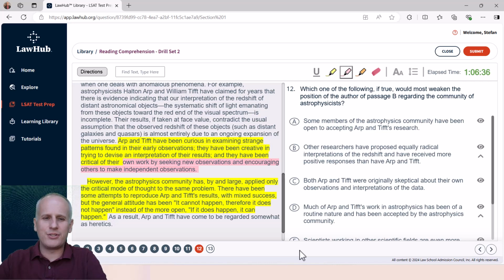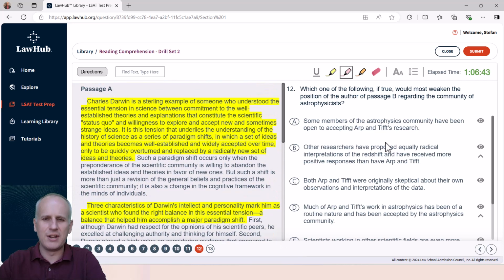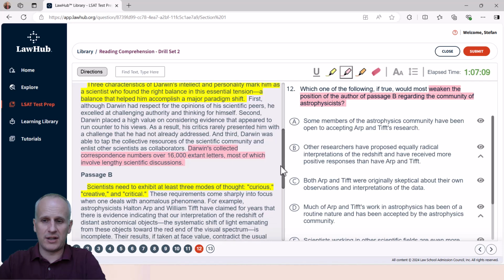Now we are at question 12 of this second passage of reading comprehension drill set number 2, which is a dual science passage. And we here go to the question stem. Which one of the following, if true, would most weaken the position of the author of passage B regarding the community of astrophysicists? So this here is a very specific application question, and it almost functions as a weaken question for the logical reasoning. So we're going to scroll on down and basically ignore passage A in this context.